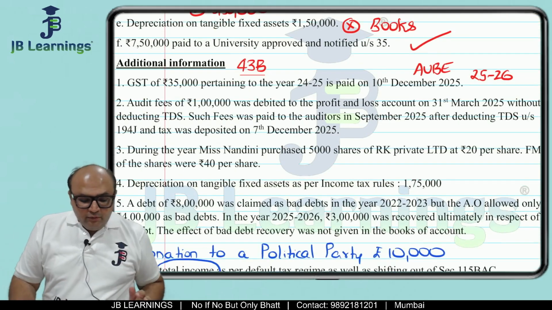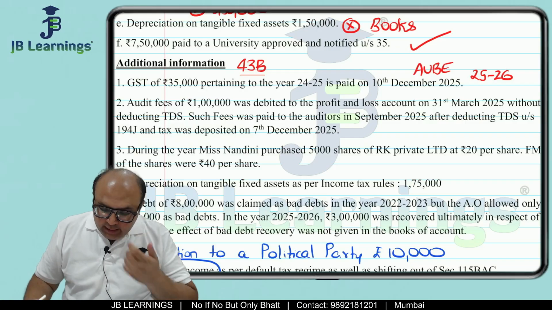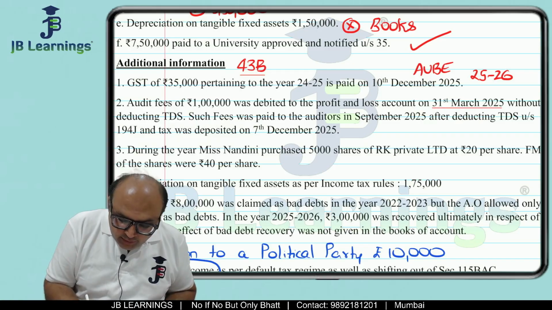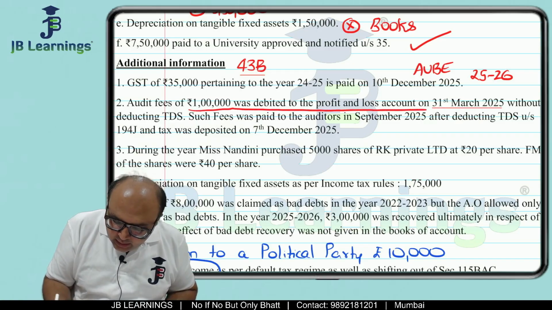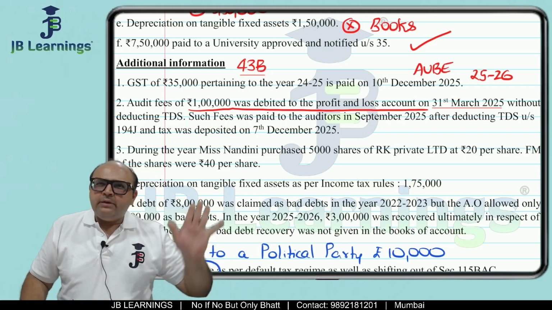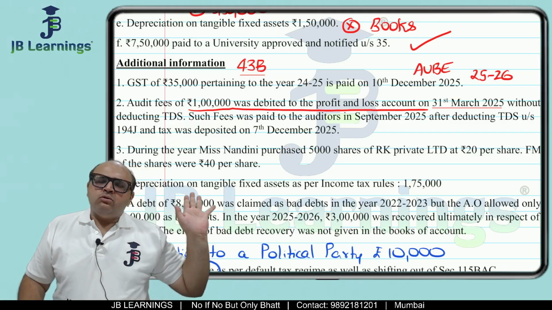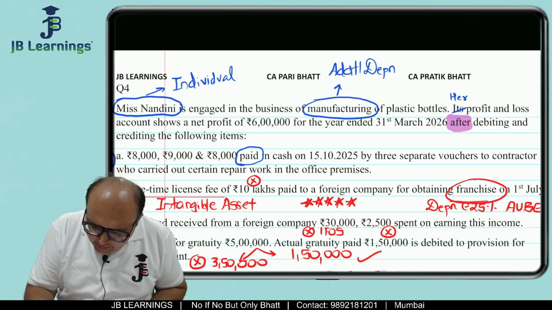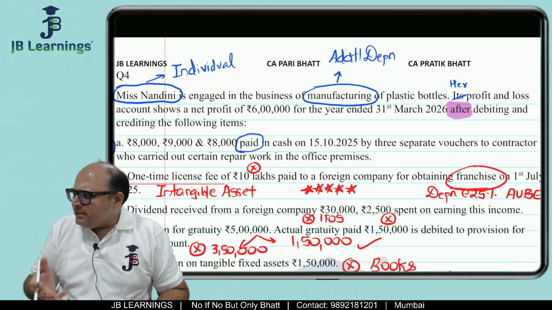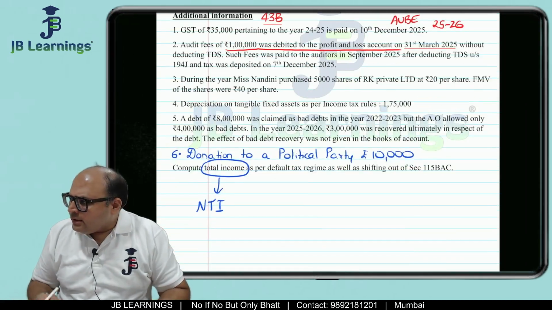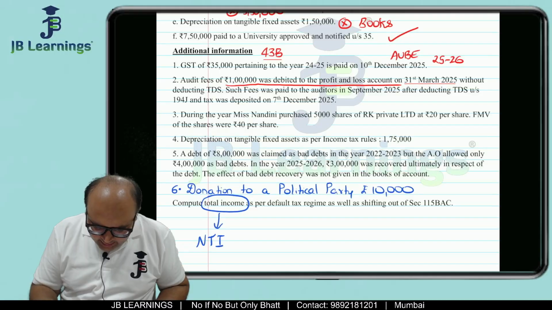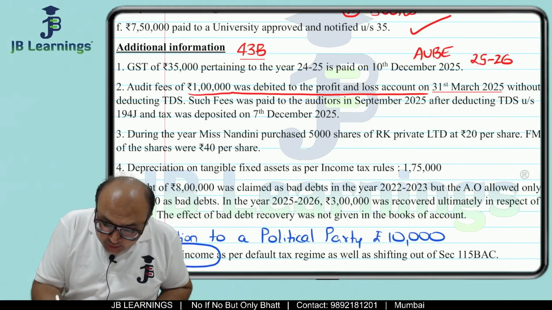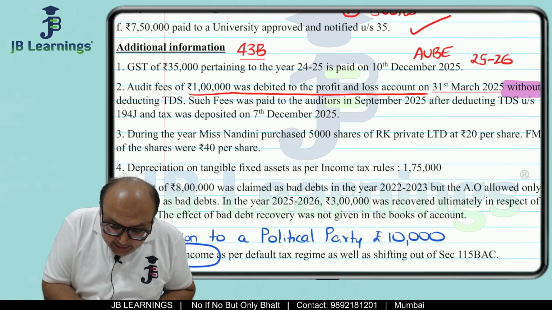Next, audit fees of rupees 1 lakh was debited to P&L in the last year. See, again they are giving information of last year. They are saying audit fees of 1 lakh was debited to P&L on 31st March 2025. So our year is 25-26. We are solving the sum for 25-26. They are saying audit fees was debited to the P&L in the last year without deducting TDS.